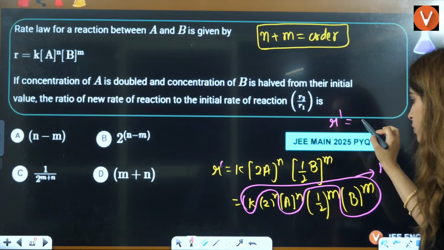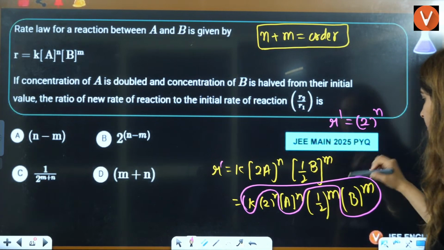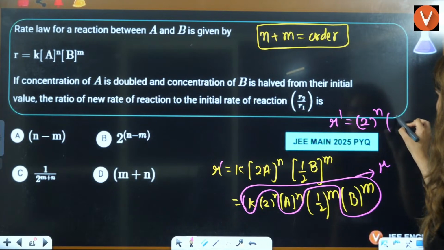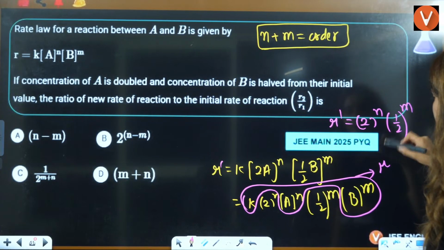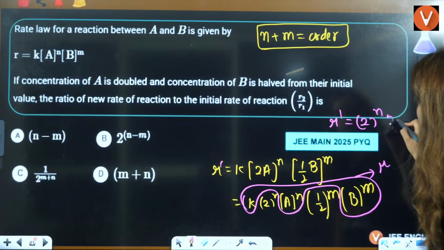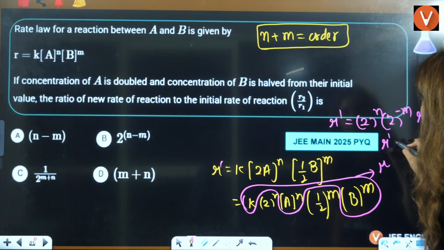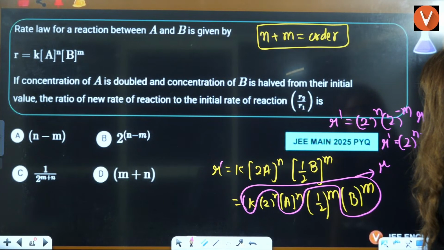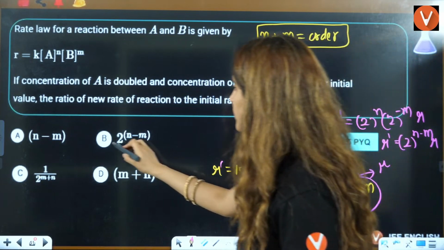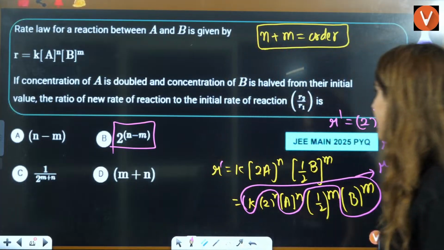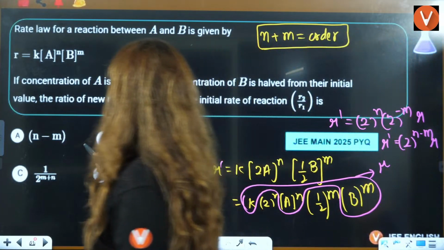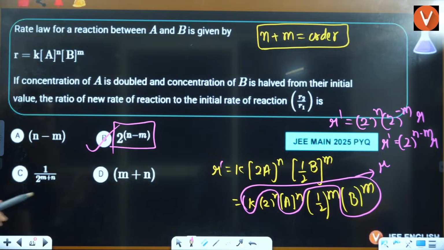So the new rate is equal to 2 raised to power N, 1 by 2 to the M, which we can also write as 2 raised to power minus M, and this is the old rate. So the new rate is 2 raised to power N minus M of the old rate. So the answer will be B.